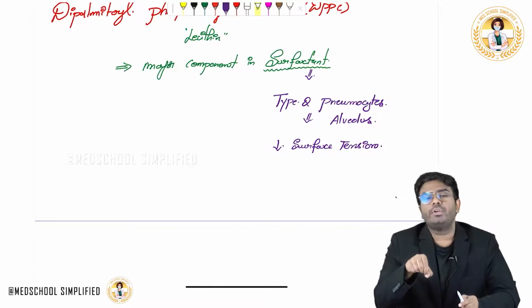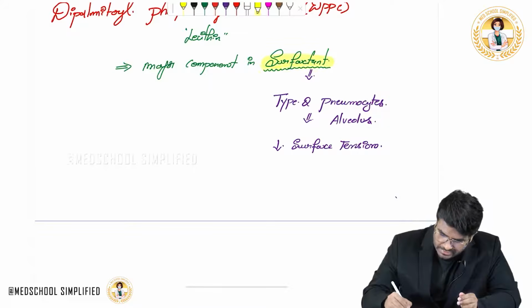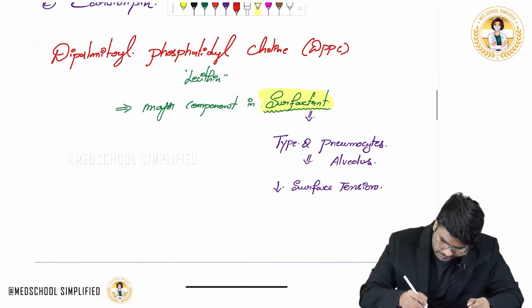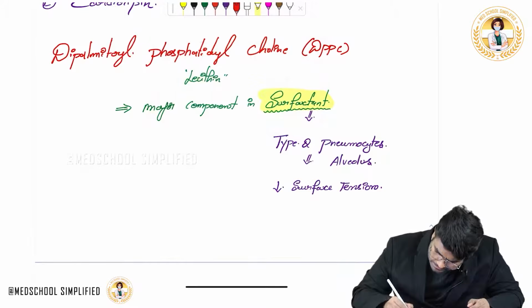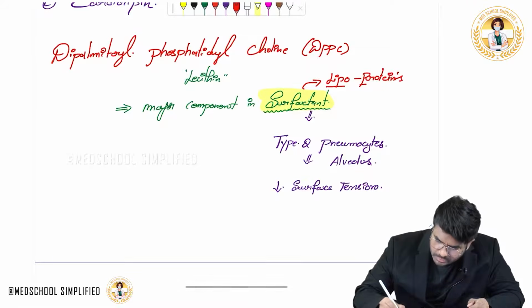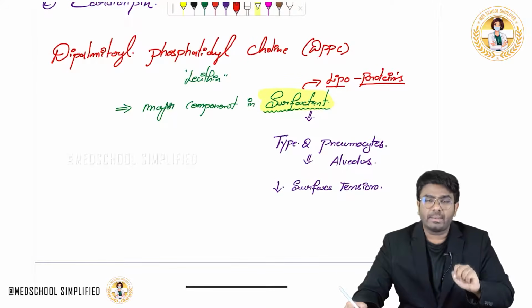The point which I want you to know here is, this is a surfactant molecule. It is made up of lipids as well as proteins. First of all, let me write here: this surfactant is a lipoprotein, so it is made up of both lipids as well as protein. Which lipids? There are a major lipid and a minor lipid.